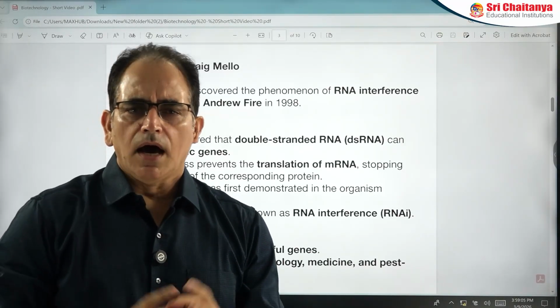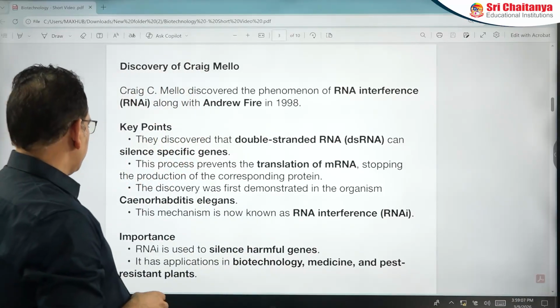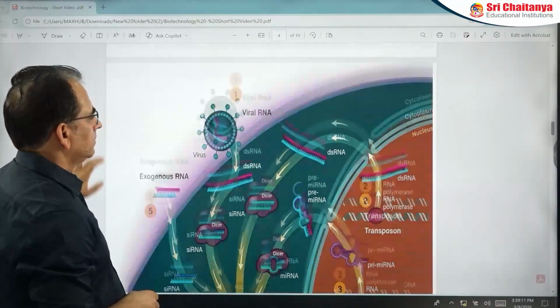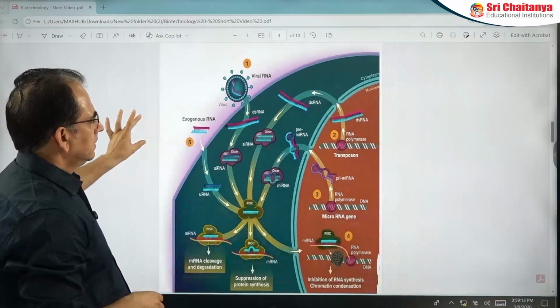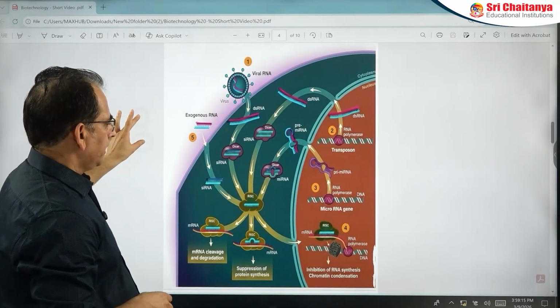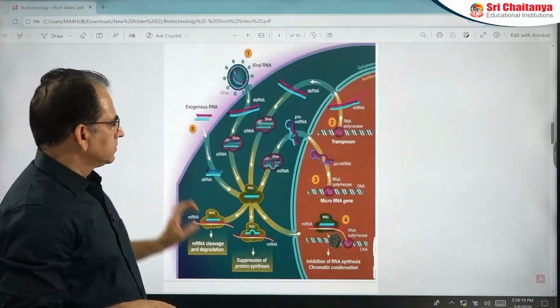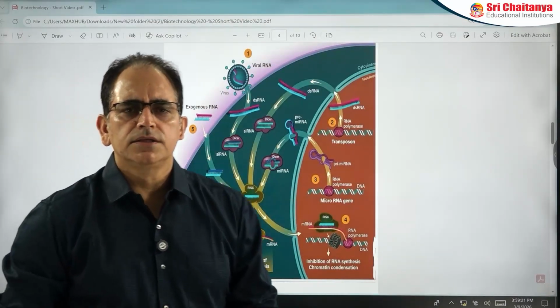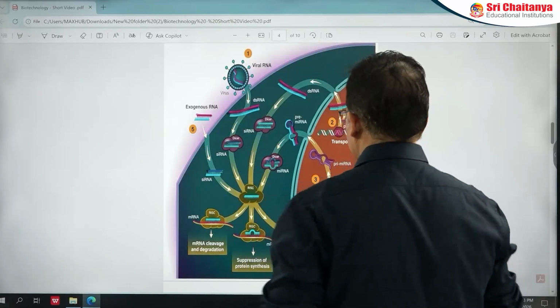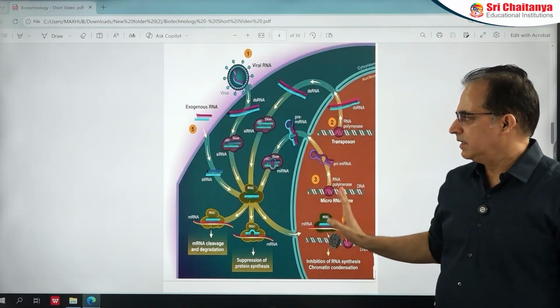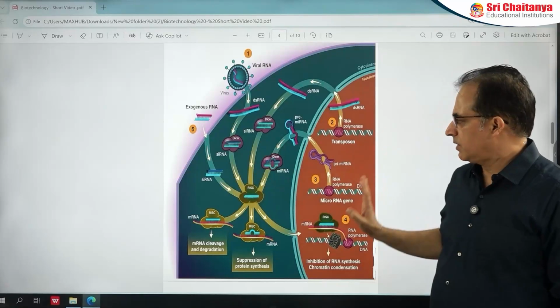Okay, so in RNA interference we will study the mechanism, how this RNA interference operates in eukaryotes. Okay, you can assume this is a eukaryotic cell, and in this eukaryotic cell you can assume this is cytoplasm, and this is nucleus. Okay, this is cytoplasm and nucleus.